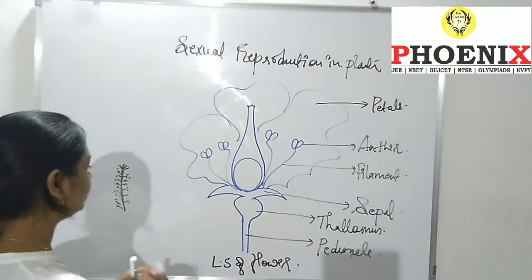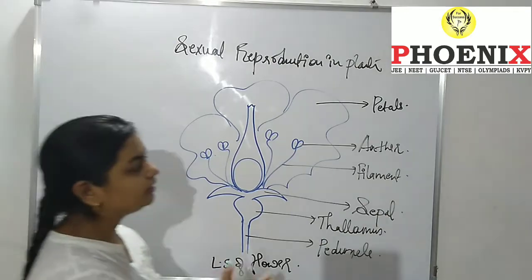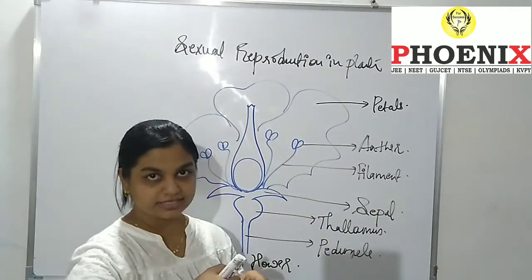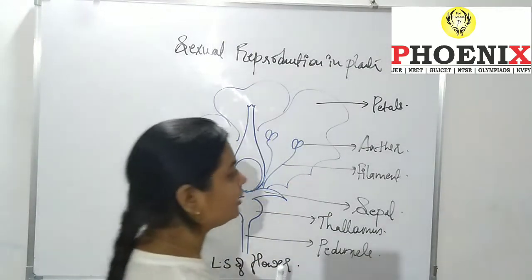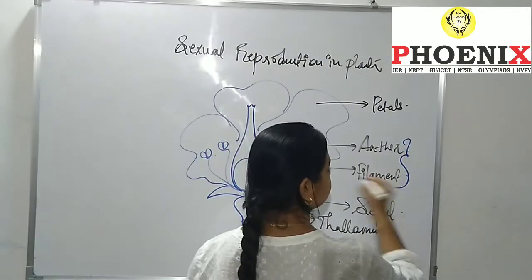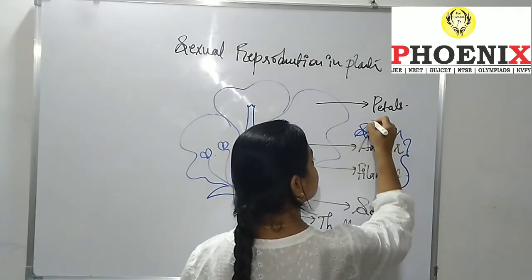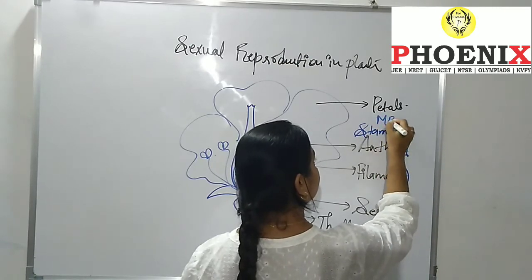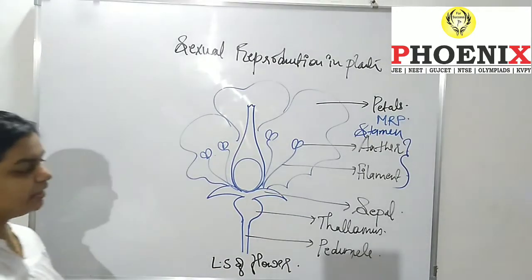I will tell you what it is, but first of all I just want to describe this. The yellow color structure is the anther, and the part through which the anther is being held is known as the filament. These both together are known as the stamen. This is the male reproductive part of the flower. Got the point?